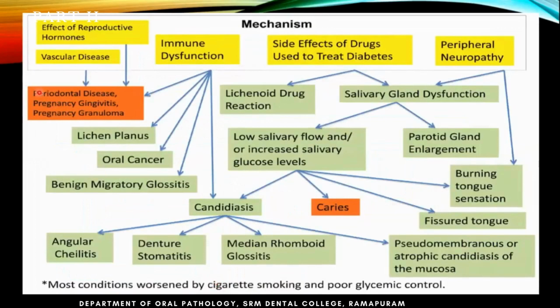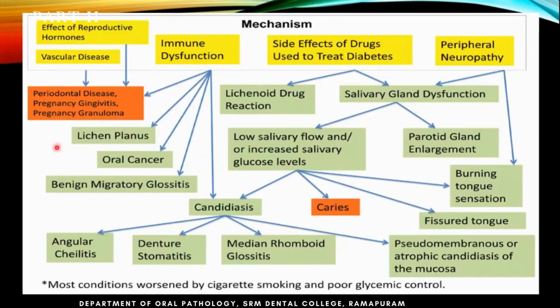For example, commonly it will be about the periodontal diseases, pregnancy gingivitis. And why are we talking about lichen planus, oral cancer, and all over here? Simply because, for example, in diabetic patients, the immune component is very bad. Any ulcer can turn into a cancer. For example, in a 50-plus female patient, other hormonal problems are there.